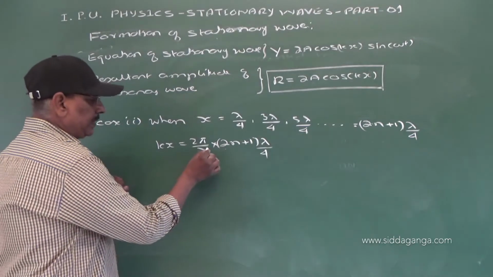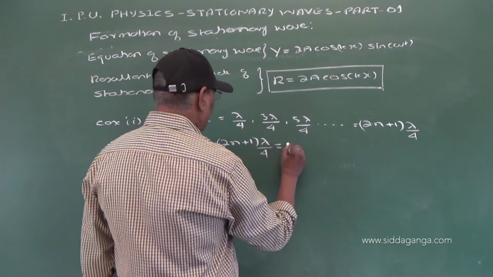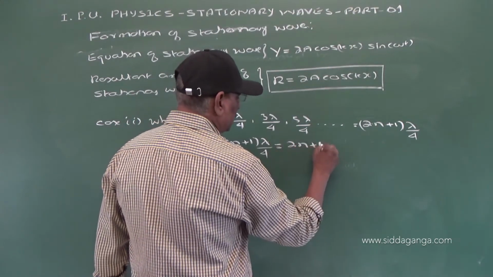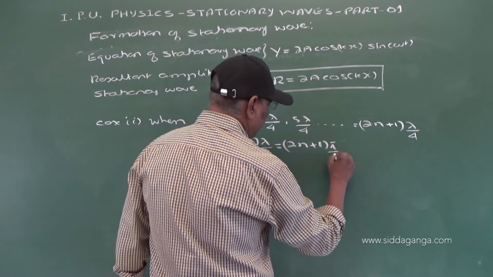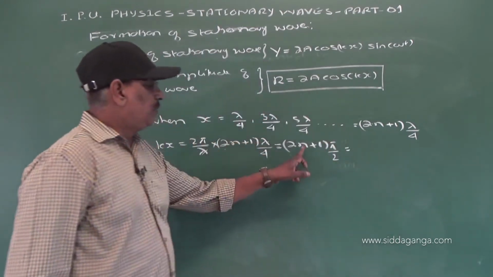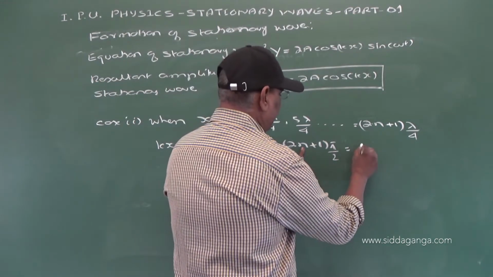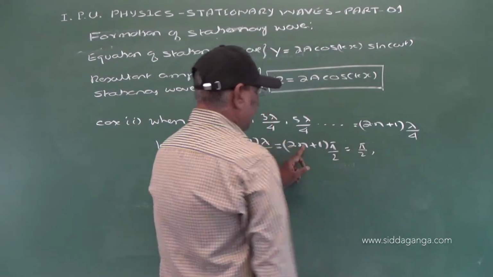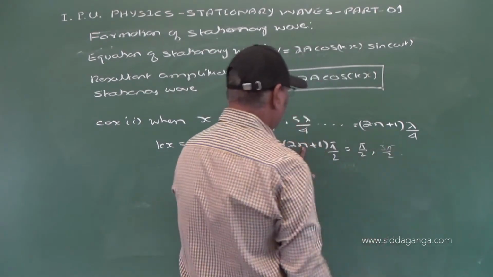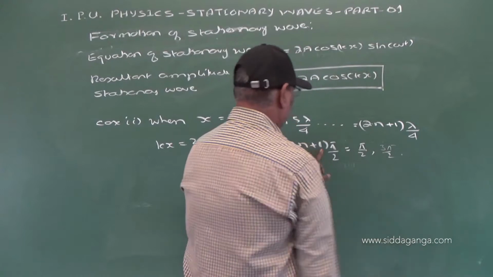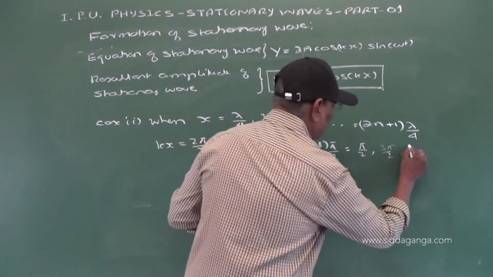The lambda gets cancelled, and this is equal to 2n plus 1 into pi by 2. You put n is equal to 0, this is pi by 2, n is equal to 1, 3 pi by 2, n is equal to 2, 5 pi by 2,